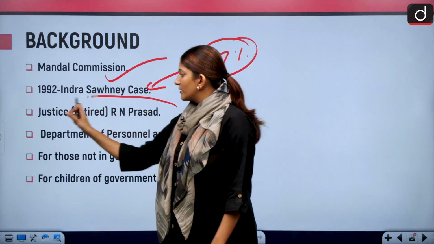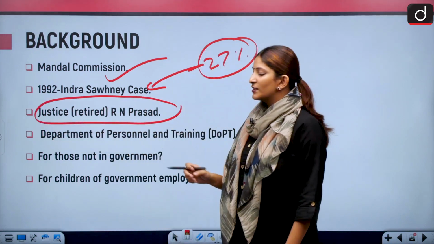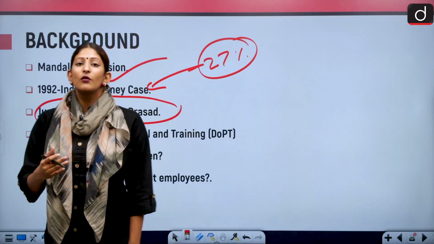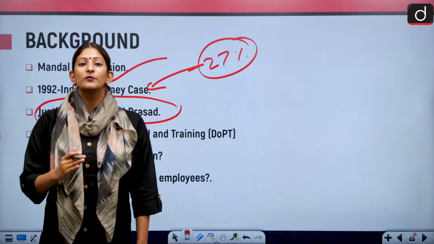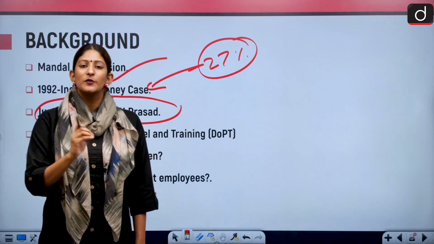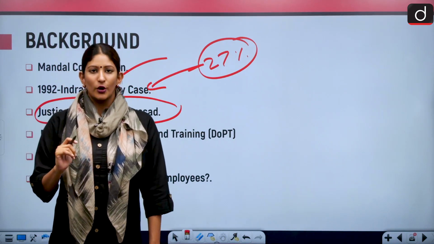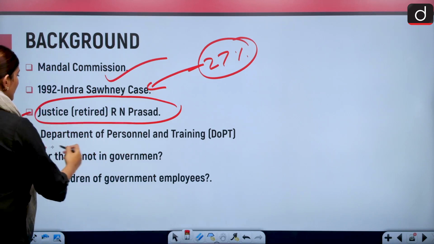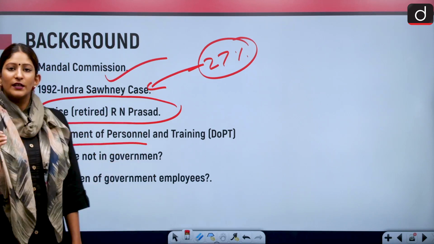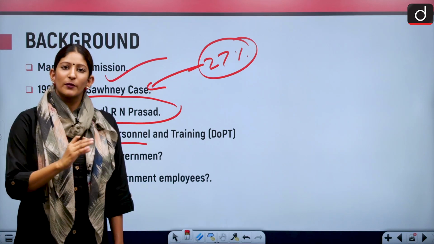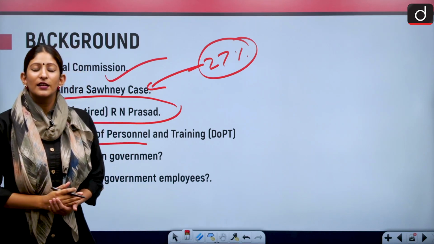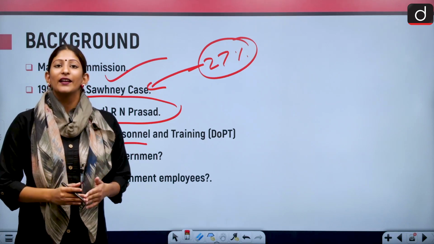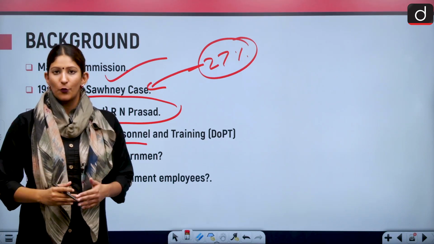After that, under the chairmanship of Justice R.N. Prasad, a committee was formed to suggest the criteria to decide which persons should be creamy layer or non-creamy layer. The Department of Personnel and Training then came out with a proper notification, based on the income, rank and status of people within the OBCs.